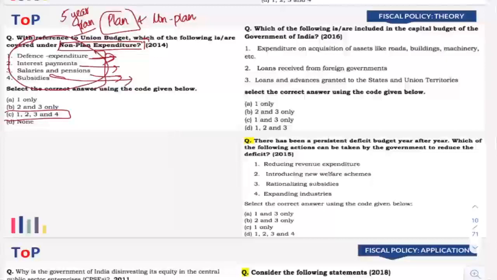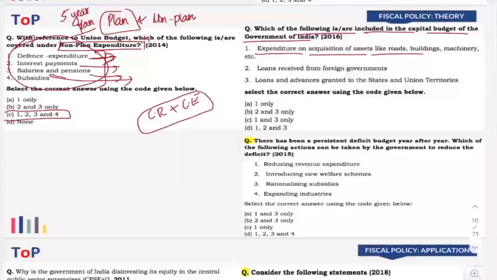Now next is, which of the following is or are included in the capital budget of the government? Now, what is capital budget? Again, you have to understand capital budget means something that is related to capital receipts or capital expenditure. You have to understand the concept of capital receipt and capital expenditure. Now, expenditure on acquisition of assets, is it part of capital expenditure?